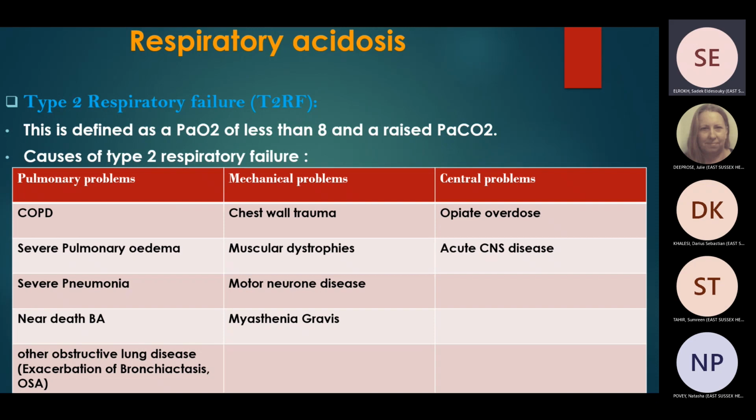Mechanical causes which can cause type 2 respiratory failure include chest wall abnormality or trauma or fracture, which is called flail chest, muscular dystrophies, motor neuron disease or advanced stage of motor neuron disease. In this stage, the patient cannot exhale and is retaining carbon dioxide, a myasthenia gravis crisis. Other central causes like opiate overdose or maybe benzodiazepine overdose and advanced CNS disease. These are the examples of type 2 respiratory failure with carbon dioxide retention.